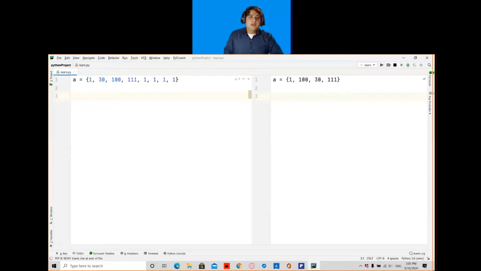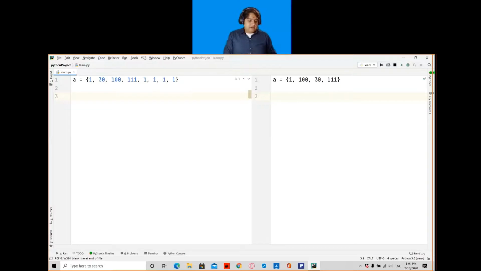You can also use the pop method to remove any random element. You also know that the pop method removes the last element, but in a set all elements are random, so you don't know exactly what the last element is. So this pop method is very dangerous. It will remove a random element.